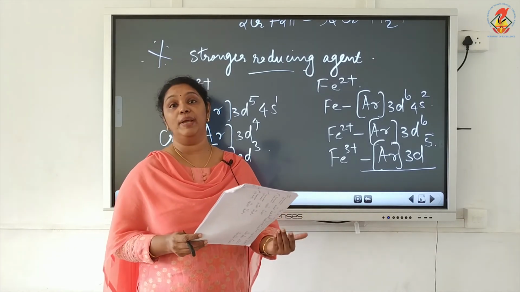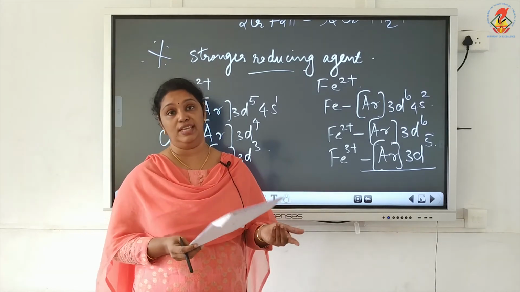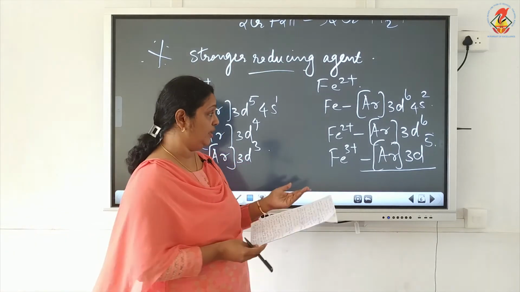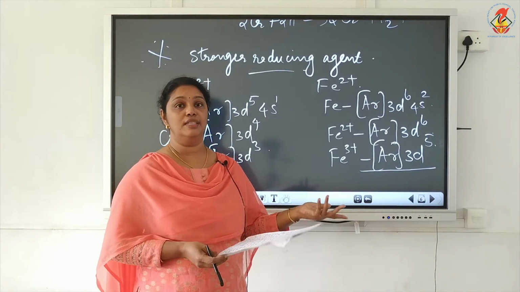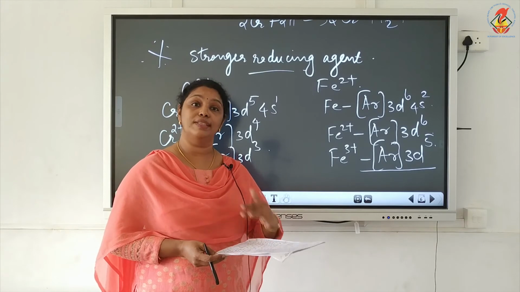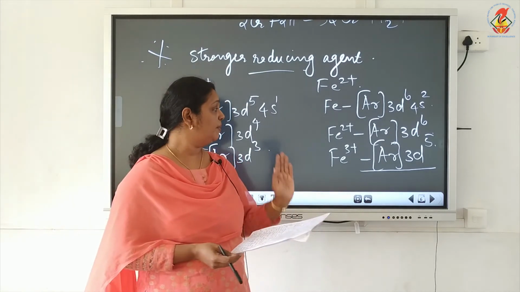Now let us compare the E0 values and find out which is the better reducing agent. Based on the electronic configuration we found that both are good reducing agents because both will get oxidized to a stable oxidation state, Cr2+ as well as Fe2+.